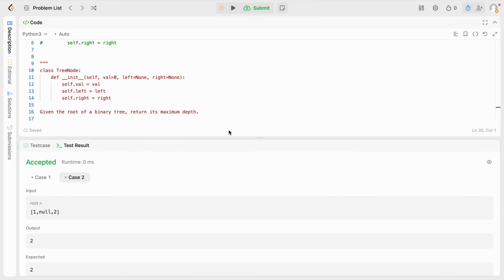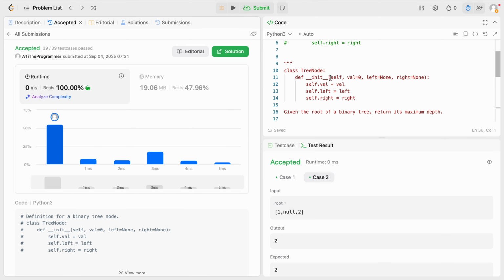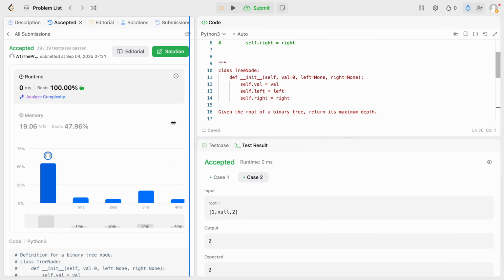So these 2 cases, and then if I submit it, okay, nice. 0 milliseconds beats 100%. Oh jeez. 54% of solutions use 0 milliseconds. Oh, now we don't feel special.